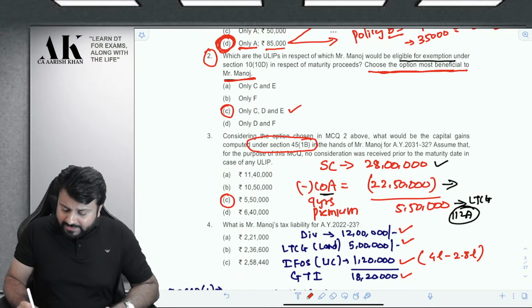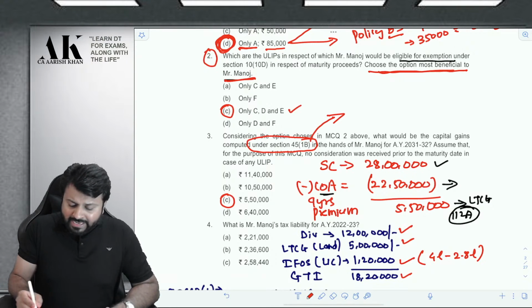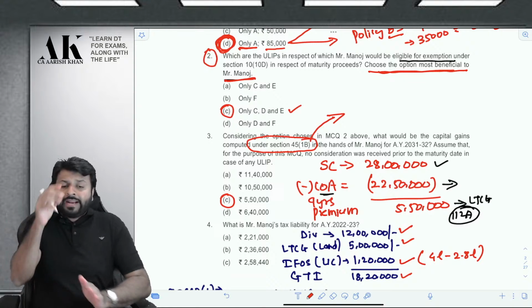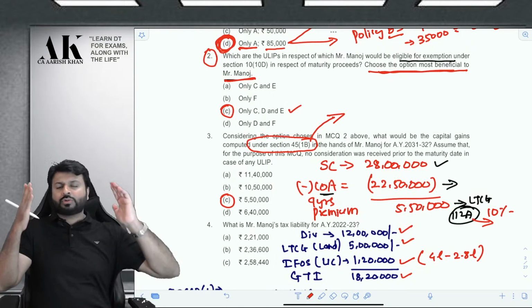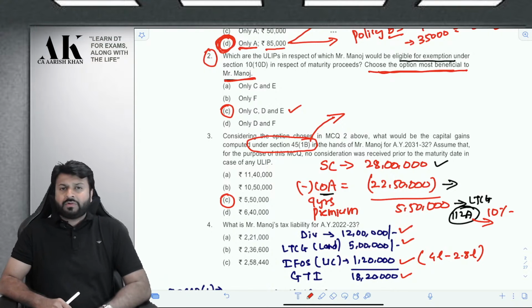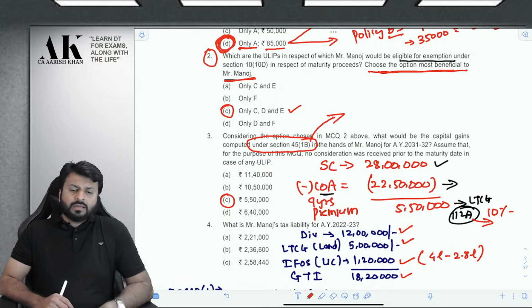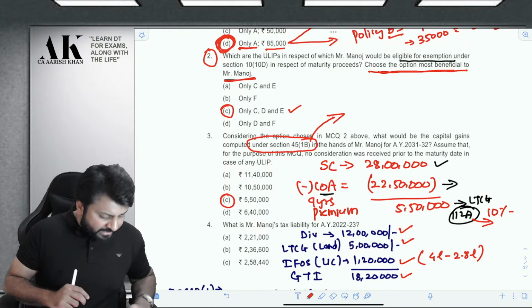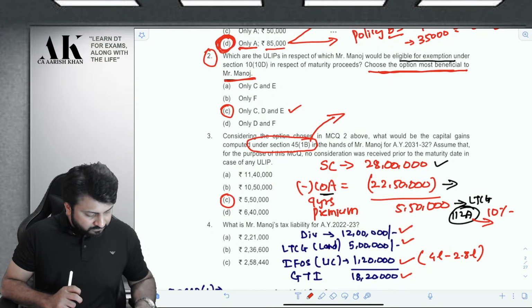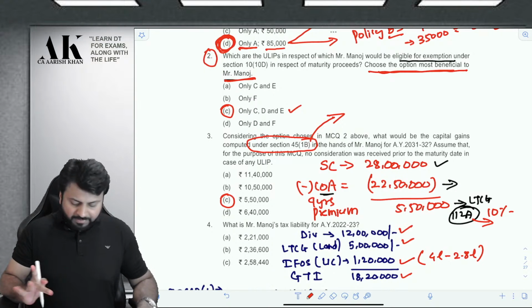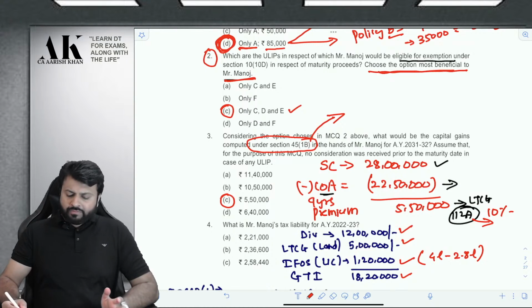And it will be taxable as capital gains under which section? 45(1)(b). And it will be taxed at what rate? It will be taxed at 10% under section 112A. This is also an amendment made by Finance Act 2021. Do you remember that? Please let me know.